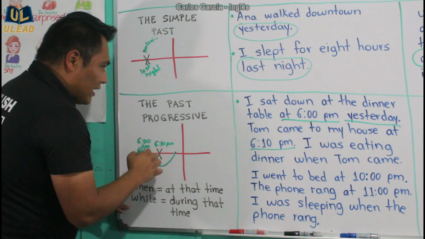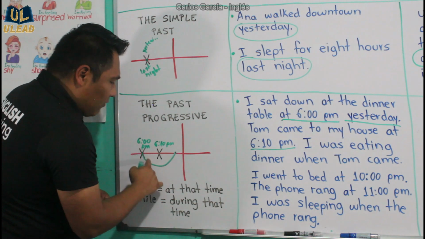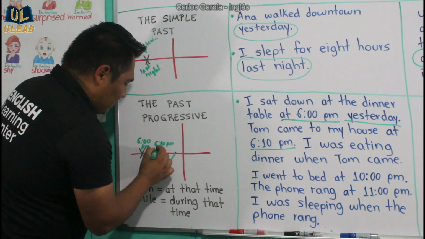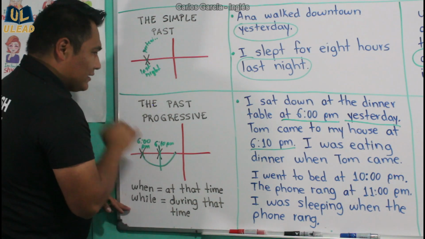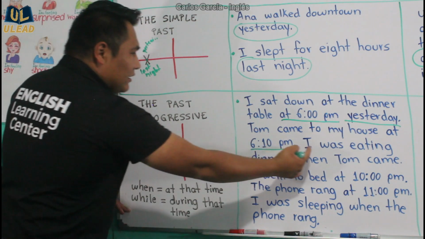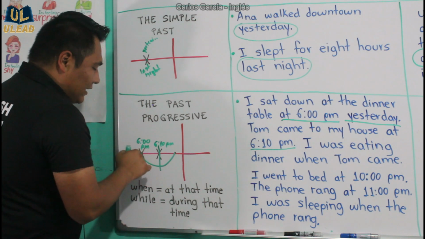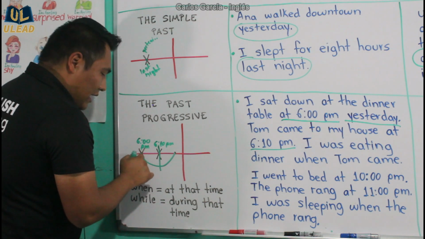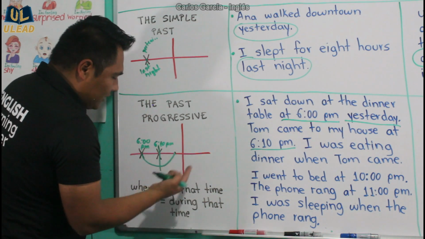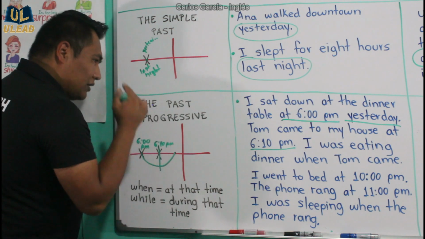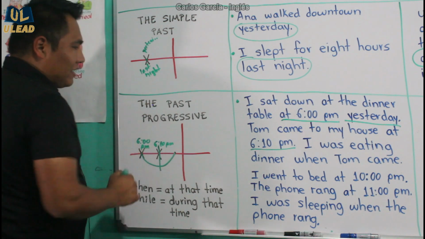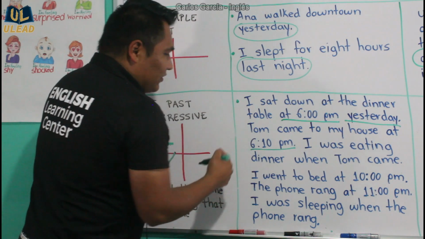It means that I was doing this action when this guy came in, when Tom came. So I began the action at 6 p.m. and continued the action longer than 6:10 p.m., but Tom came at 6:10 p.m. That is the first example.